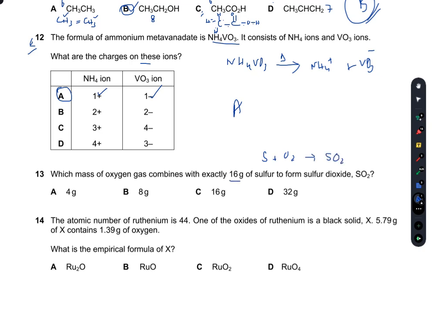If there is 16 gram of sulfur, there would be half a mole of sulfur, and this should initially react with 32 gram of oxygen, that is 1 mole, to give me 1 mole of SO2. But now I have half mole of sulfur, this will react with half mole of oxygen, so I will have to divide 32 by 2, so that is 16. So 16 gram of sulfur will react with 16 gram of oxygen gas to give me 32 grams of sulfur dioxide. So C is the right option.